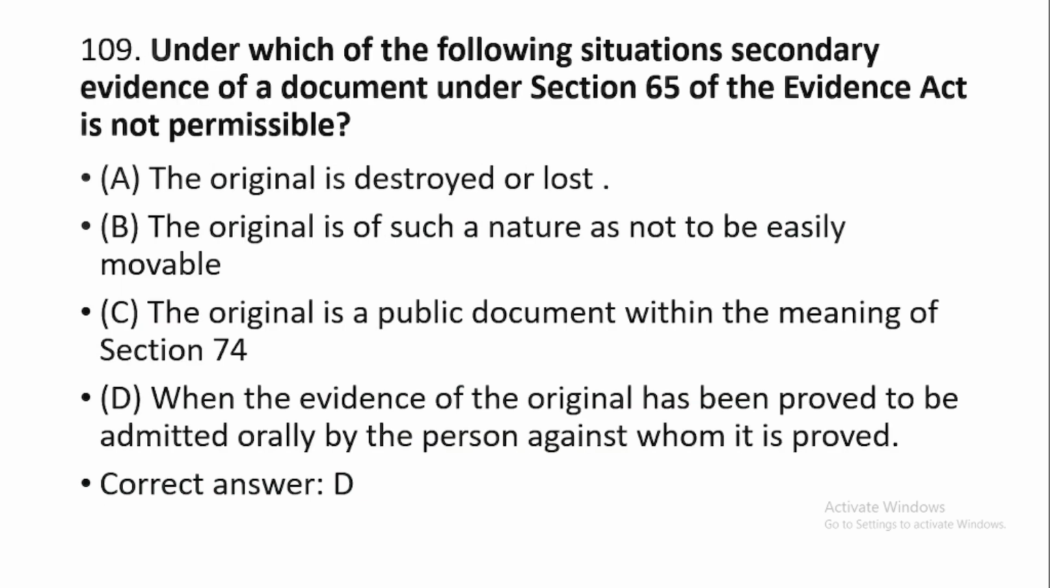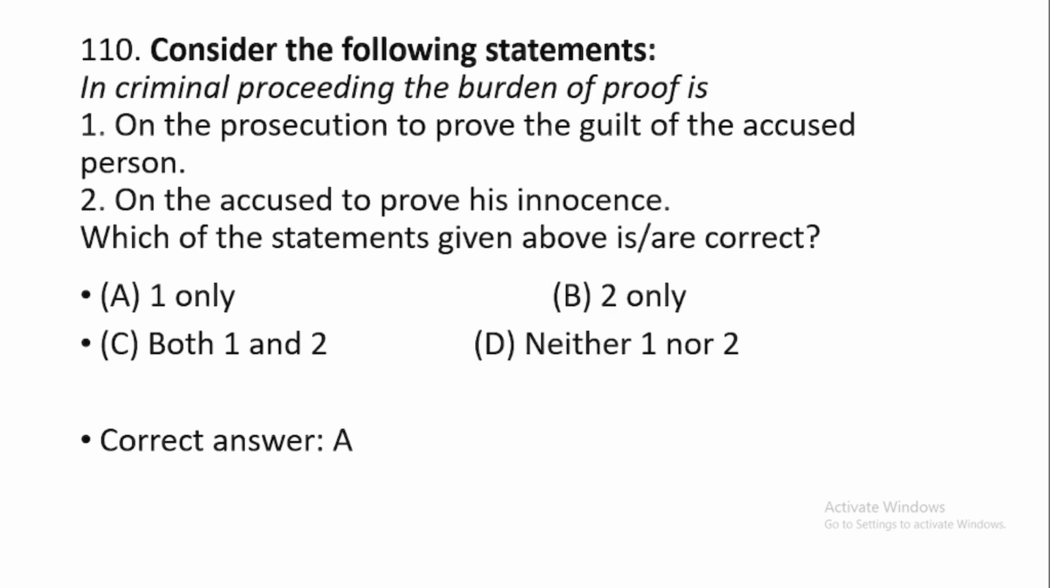Then question number 109. Under which of the following situations secondary evidence of a document under section 65 of the Evidence Act is not permissible? This is option number D. When the evidence of the original has been proved to be admitted orally by the person against whom it is proved. 110. Consider the following statements. Option number A. In criminal proceedings, a burden of proof is on the prosecution to prove the guilt of the accused person.